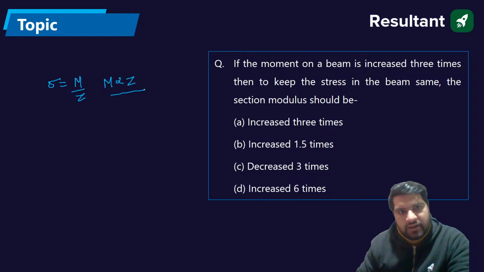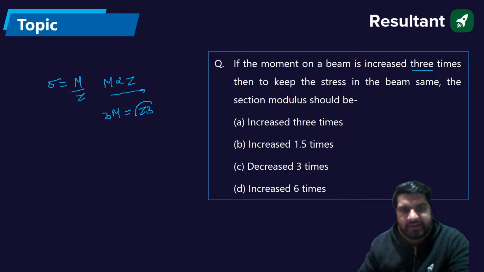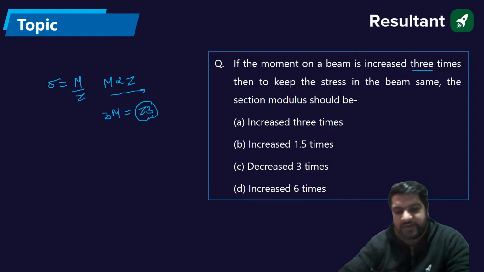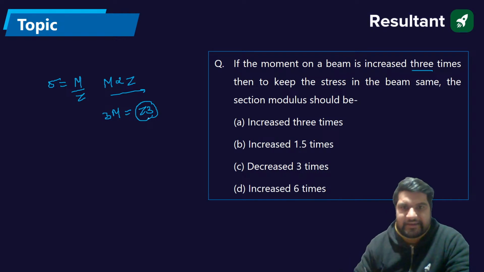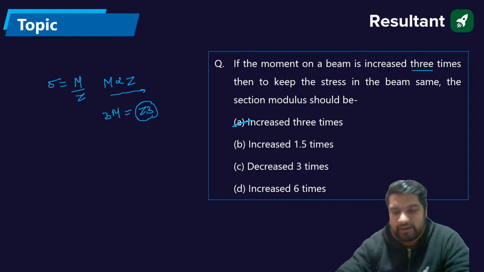If the moment is increased by 3 times, that means the Z value will also be increased by 3 times. So it is increased by 3 times. A should be the answer.